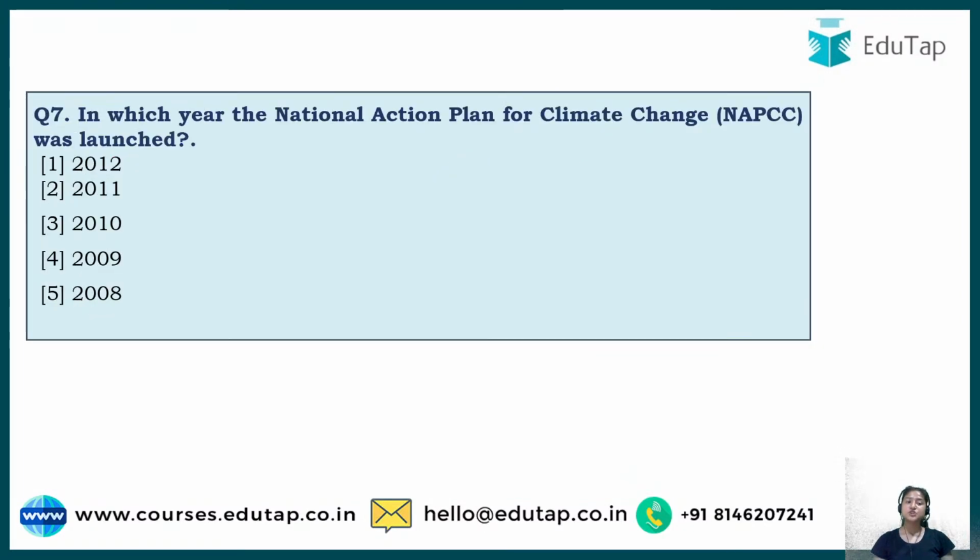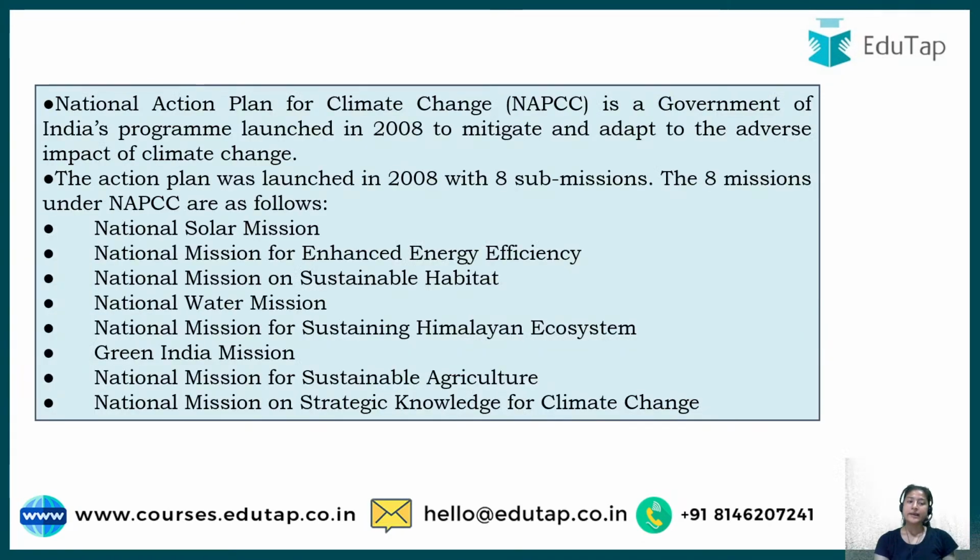The next question says, in which year was the National Action Plan for Climate Change launched? This particular program was launched in which year? You have to guess. The correct answer to this is option number 5, that is 2008. As the name itself suggests, it is an action plan for climate change, to focus on adapting to the adverse impact of climate change and to make such habits which are useful in the case of climate change.